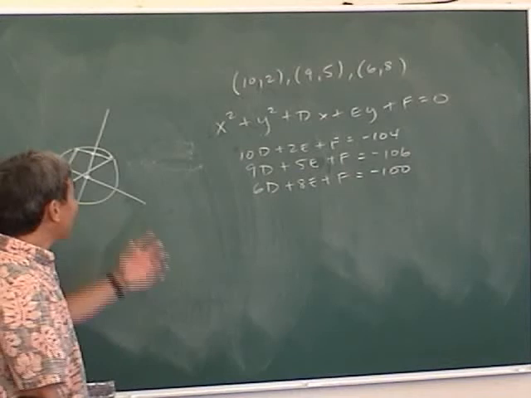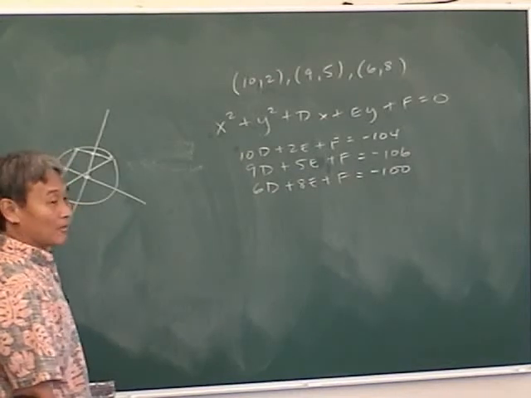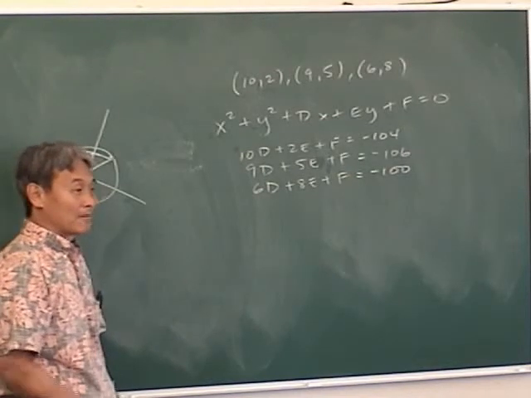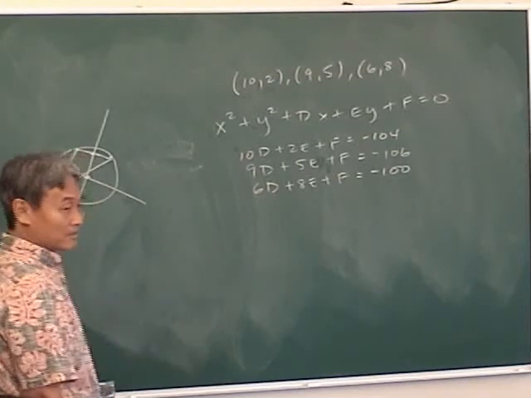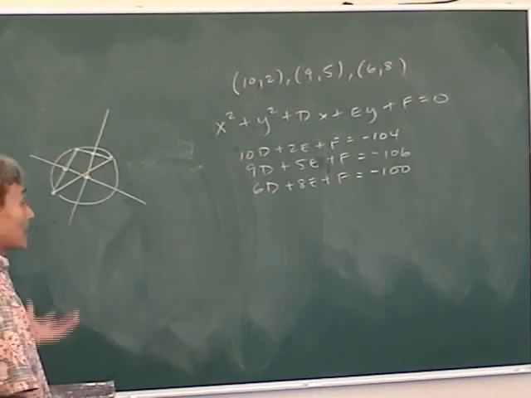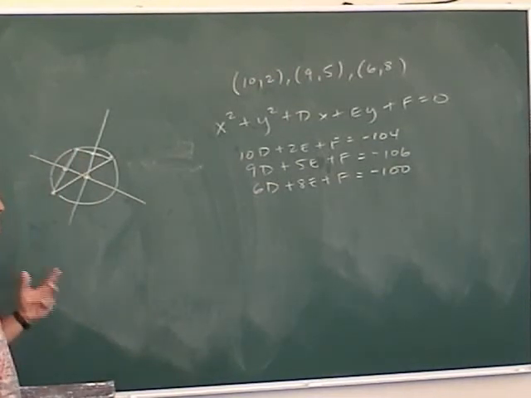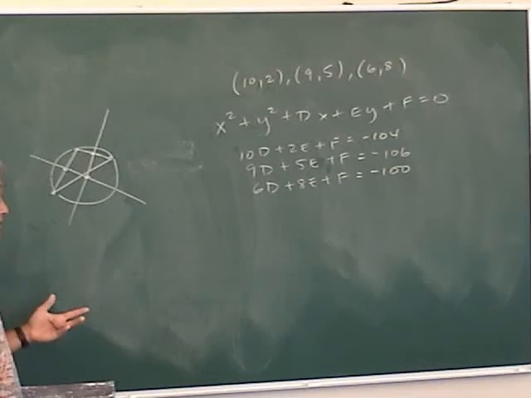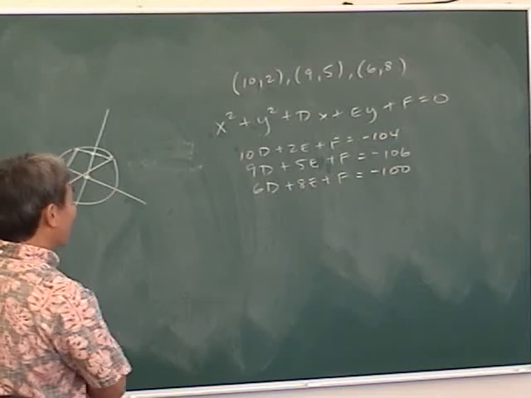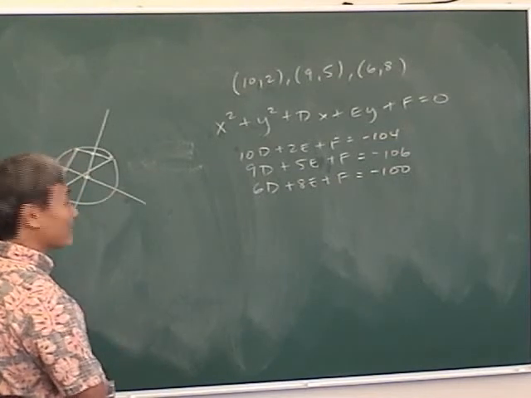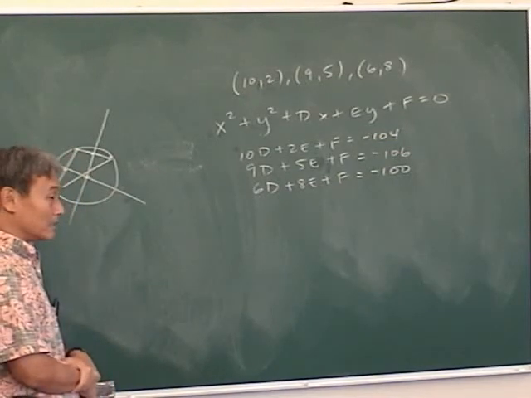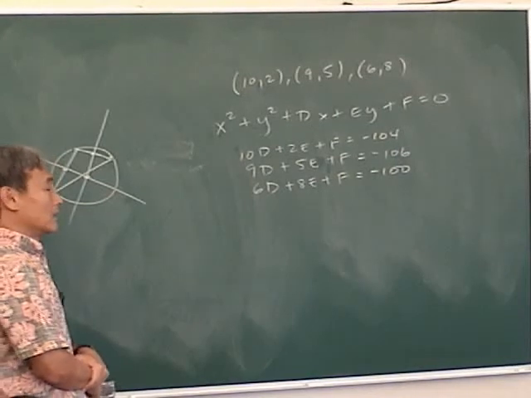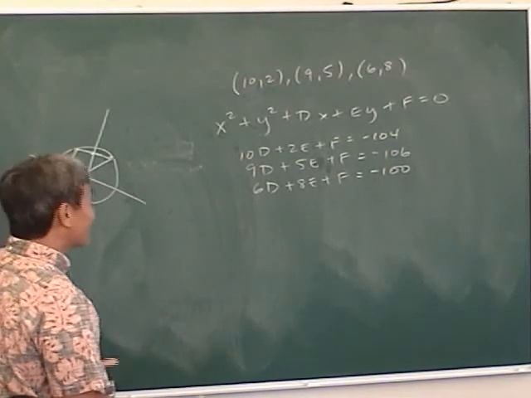If you cannot add numbers up, then you're in trouble with this chapter. Because you got to be able to do arithmetic and algebra. That's the key to this chapter. Basically, again, we're studying analytic geometry. Solving geometry problems using algebra. I already told you guys about it. Okay, now, all I have to do is solve these 3 equations, 3 variables, and I'm done. You don't have enough practice?